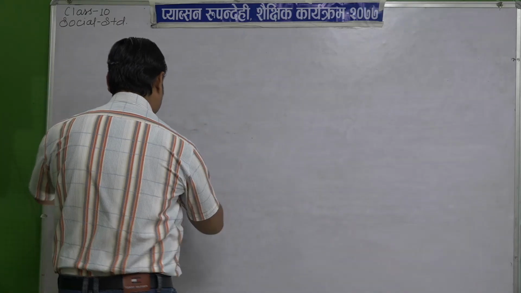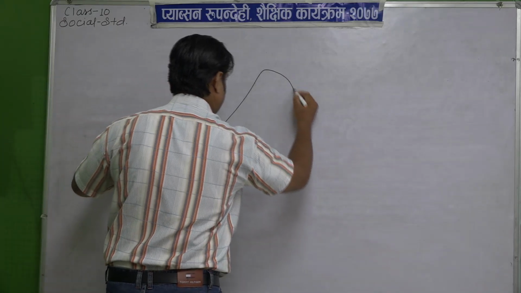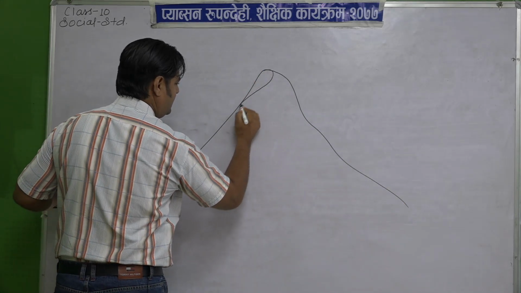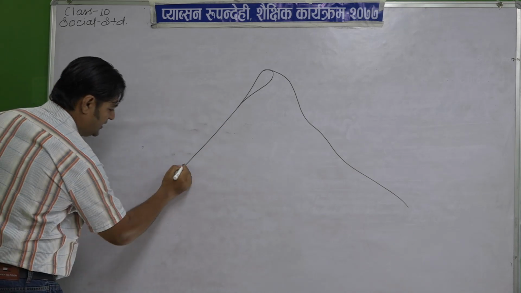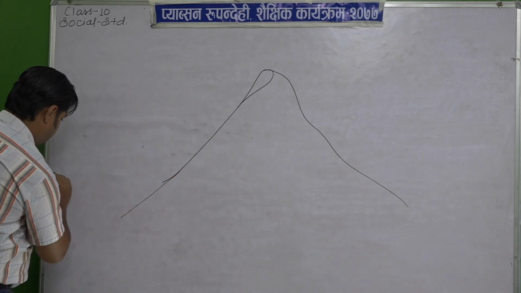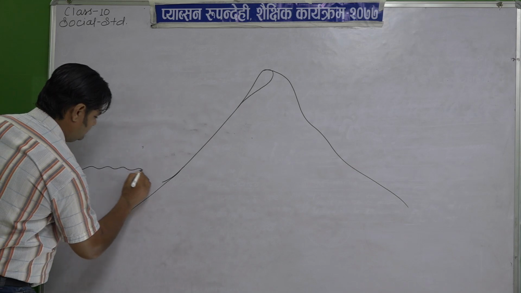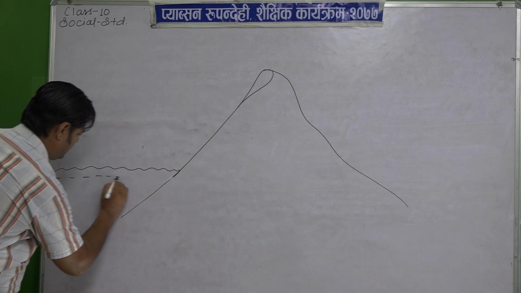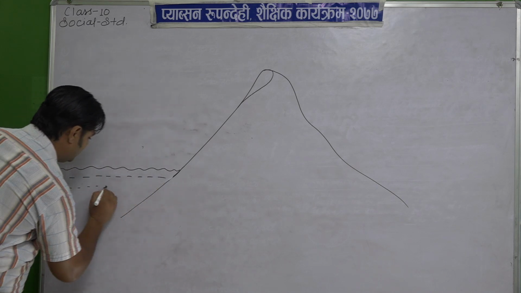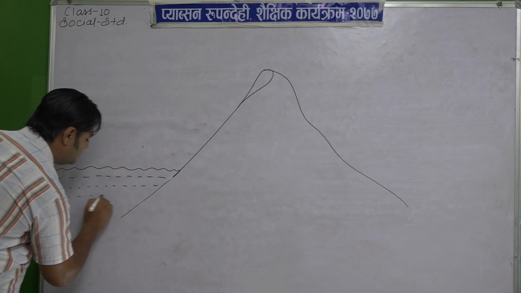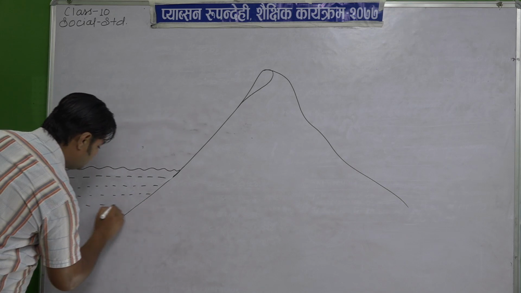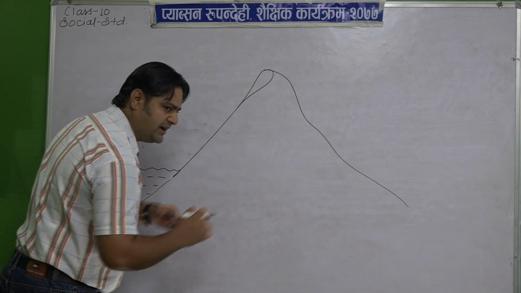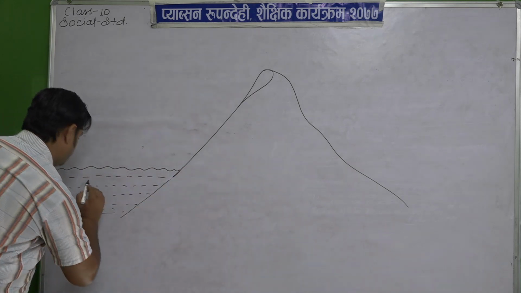Suppose this is the mountain. My dear student, watch me clearly. How does the rainfall occur in this tropical monsoon climate? Why do Manang and Mustang remain dry? What's the reason behind it? That I would like to make clear with this figure, my dear student. So this is the sea.